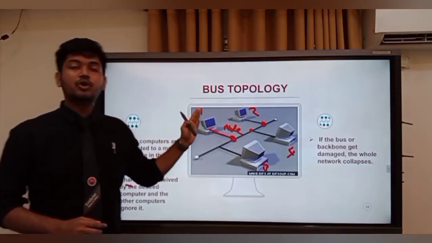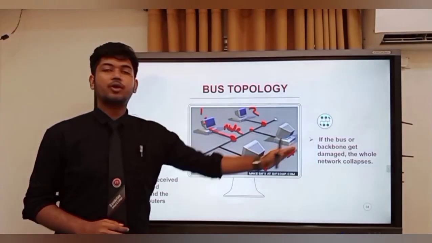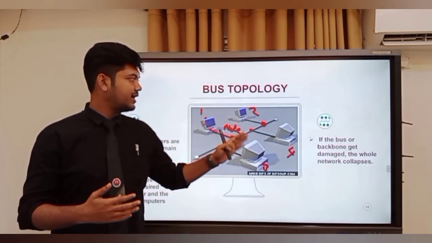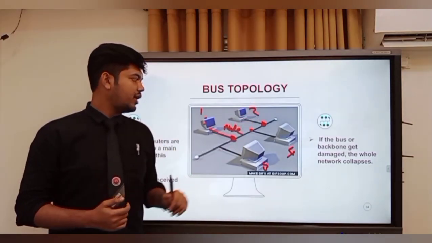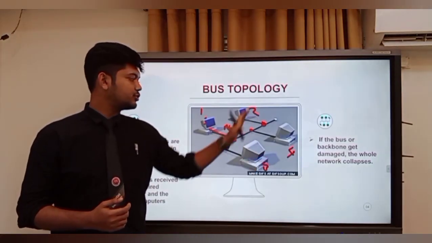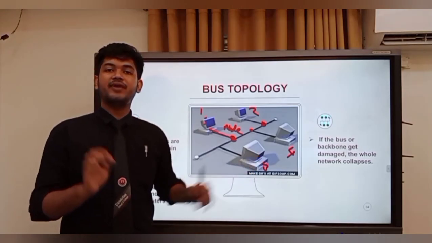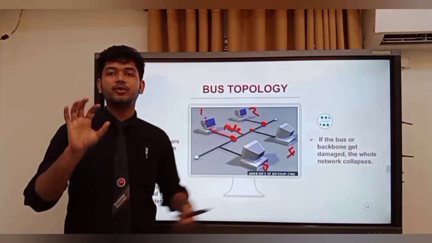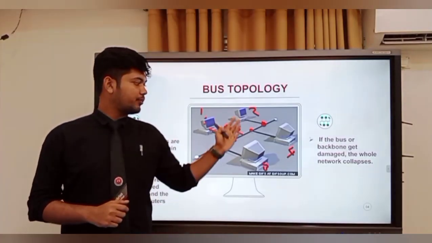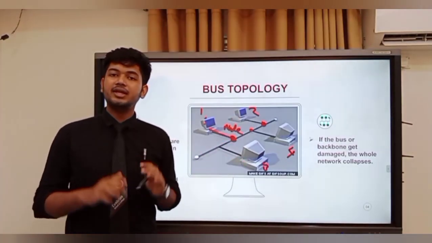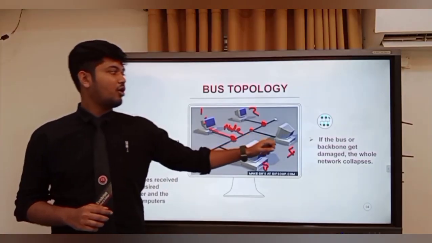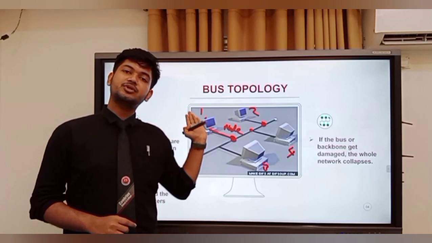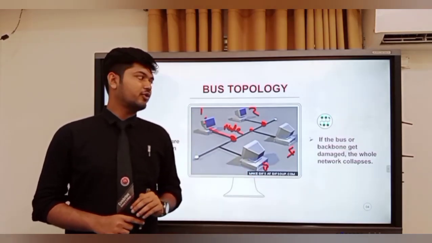Suppose computer 1 wants to transmit data to computer 4, then computer 1 transmits data, but computer 2 and computer 3 will receive the data and ignore it. Only computer 4 will accept the data, because only computer 4 is the desired destination. Computer 1 transmits data only for computer 4.